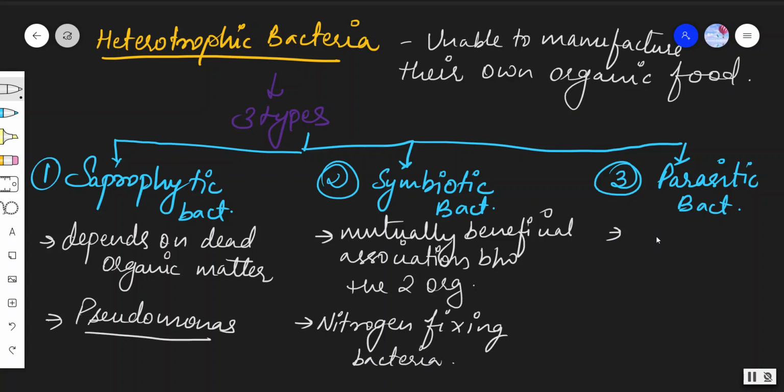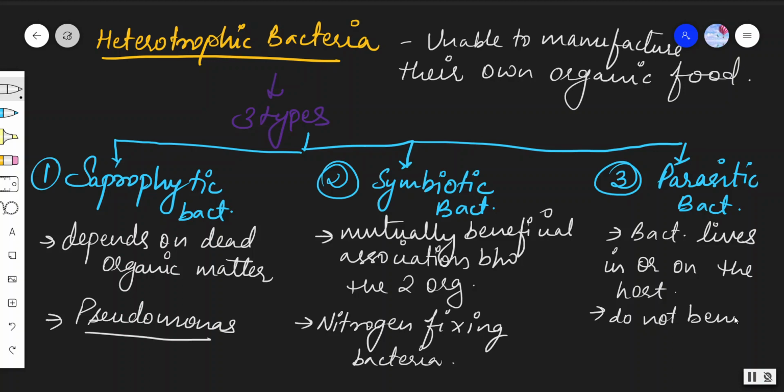Parasitic bacteria live in or on the host, and most importantly, they do not benefit the host because of their presence.